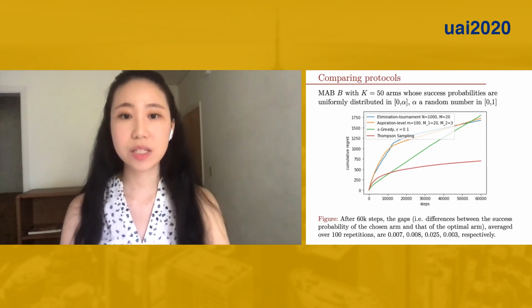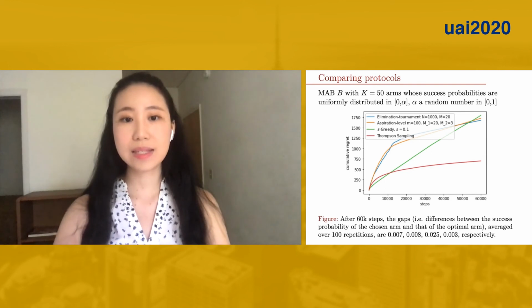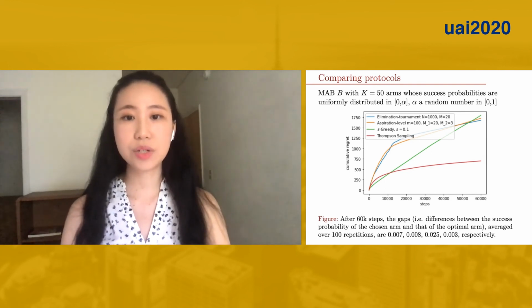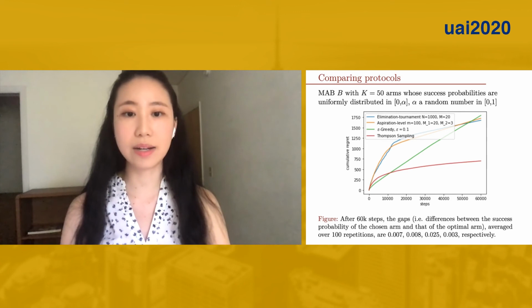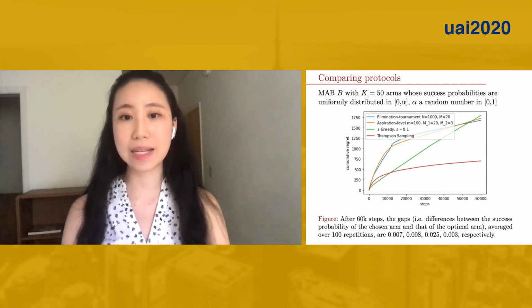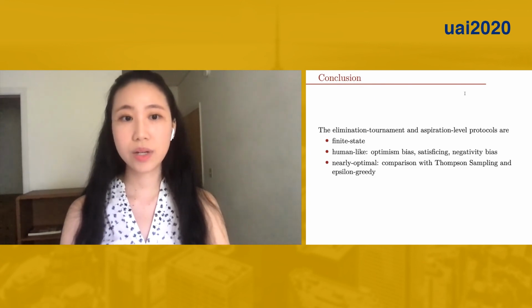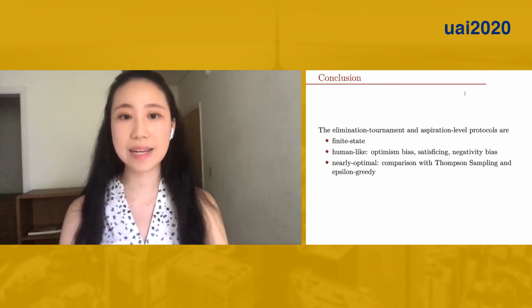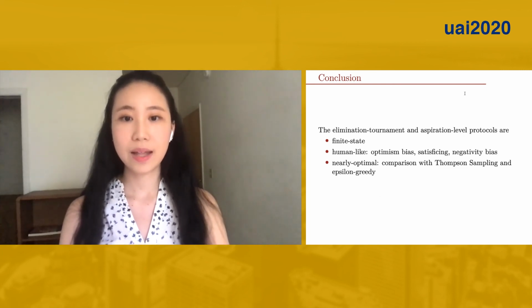We use simulation to compare the performance of different protocols. As you can see in the figure, our two PFA protocols are nearly optimal. In fact, they outperform epsilon greedy and are not too far from Thompson sampling, even though the other two use infinitely many states. To conclude, we propose two finite state protocols, the Elimination Tournament and Aspiration Level. They're both nearly optimal, but the latter is more human-like and has no switching cost.